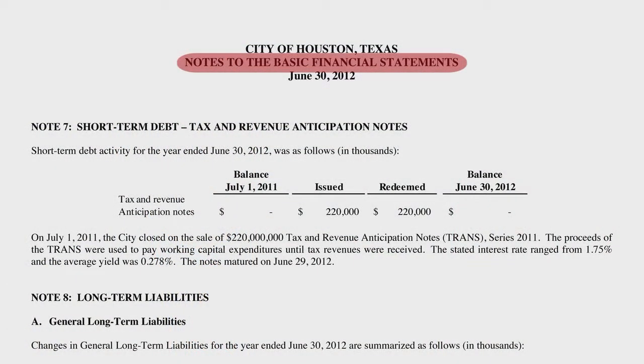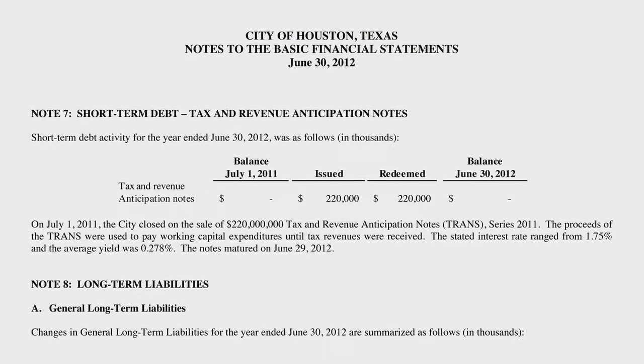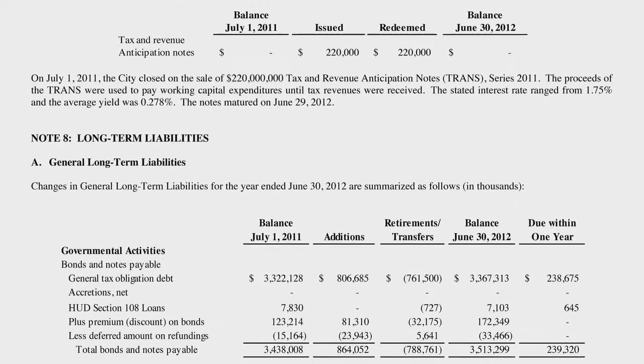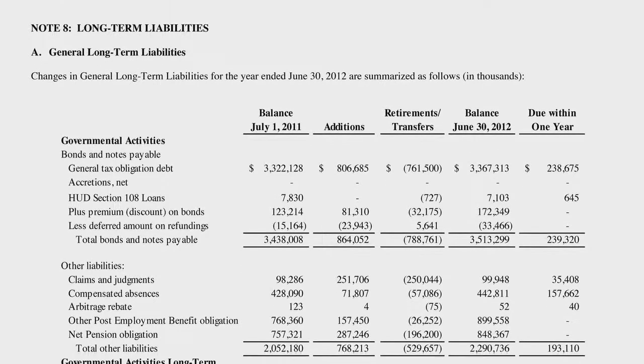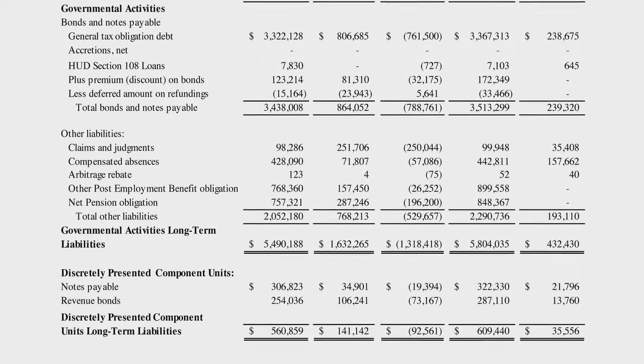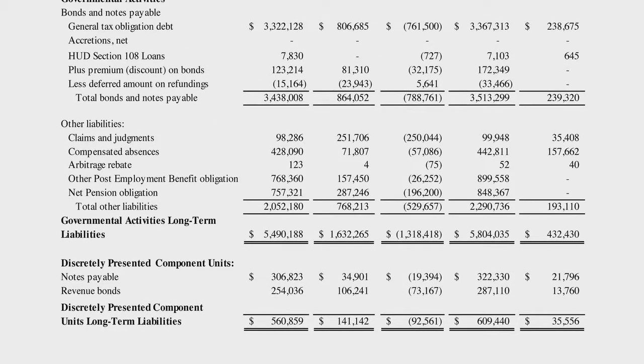Also in the financial section, you have the notes to the financial statements, which are narratives that take specific line items from the financial statements and try to provide more supplementary information and some context for understanding those line items. And so generally you'll have notes to the financial statements for things like short-term debt, long-term debt, as well as